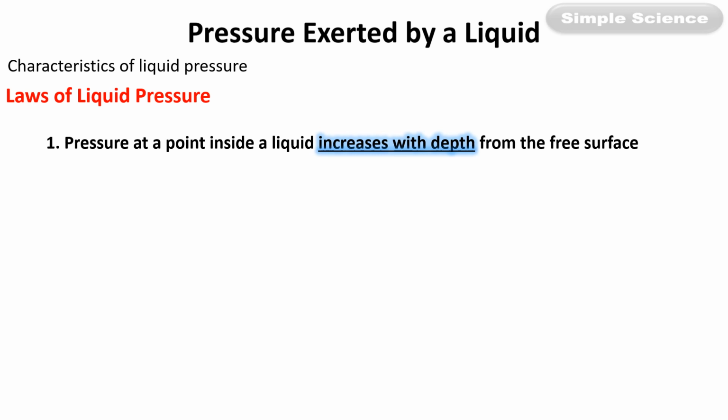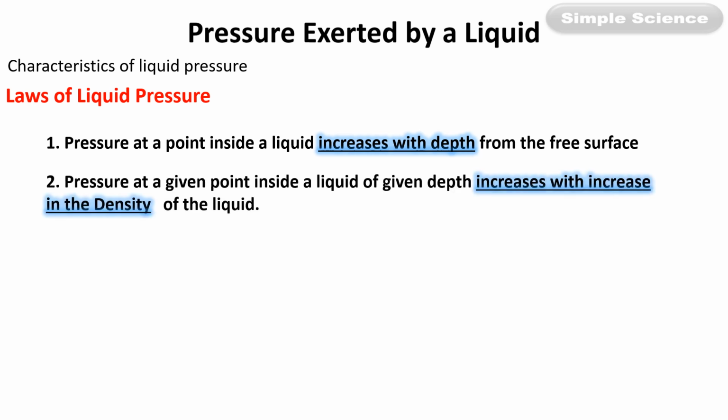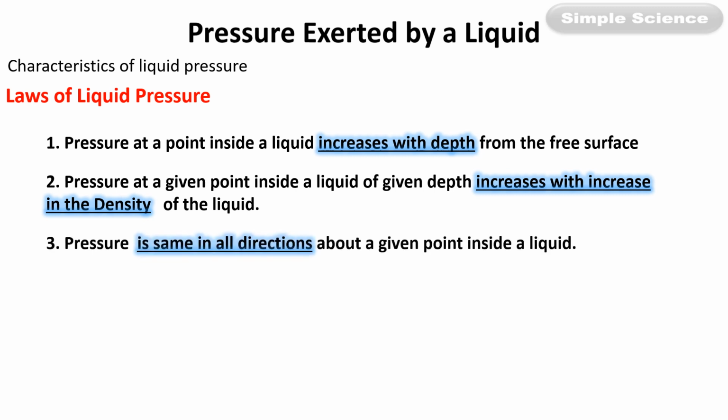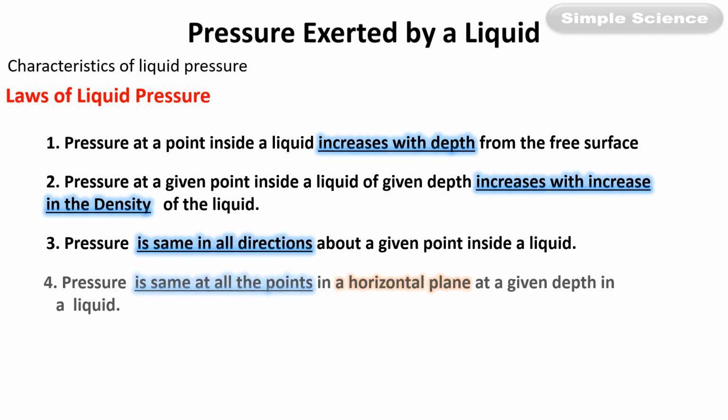The first law is: pressure at a point inside a liquid increases with increase in depth from the free surface. The second law states that the pressure at a given point inside a liquid of given depth increases with increase in density of the liquid. The third law states that the pressure is the same in all directions about a given point inside a liquid. The fourth law states that the pressure is the same at all the points in a horizontal plane at a given depth in a liquid. And the fifth law states that a liquid seeks its own level.